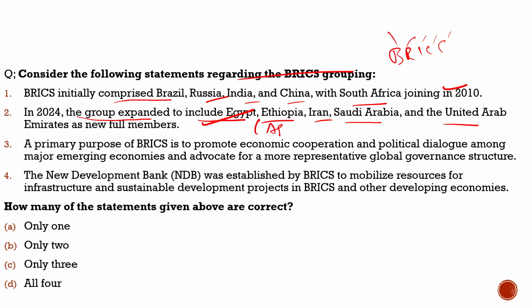They had invited Argentina also. Argentina was also interested in being part of it, but because of the pressure from the US, they withdrew from it. So these are the 10 members, and in January 2025, Indonesia also became part of it. So these are the members of the BRICS. So the second statement is also correct.